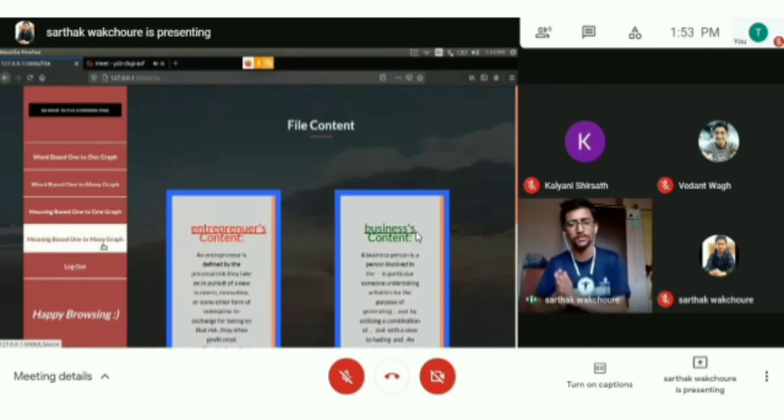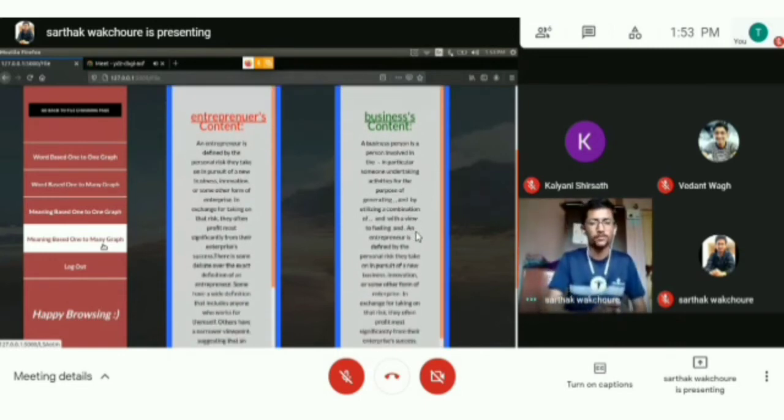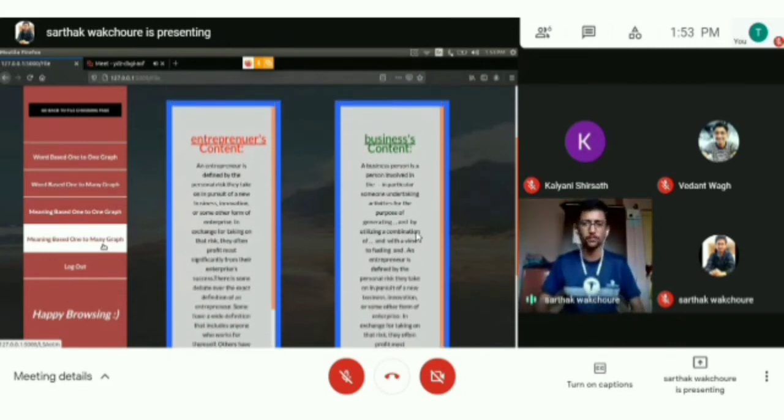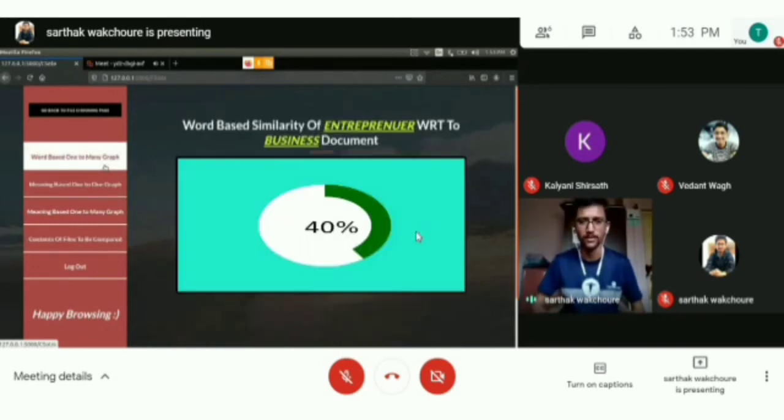Now before viewing the similarity percentage, let's have a look at the content of both documents. As we know, entrepreneur and business are somewhat related terms, so both focus on entrepreneurship development or business management. Now let's view the similarity score between the two documents. Here the word-based similarity of the entrepreneur document with respect to the business document is 40%.